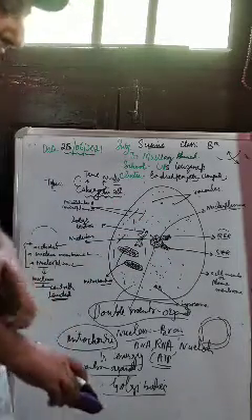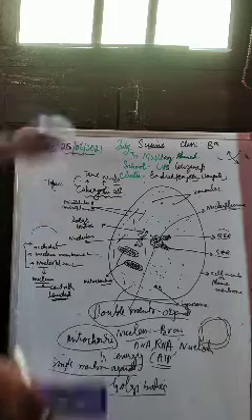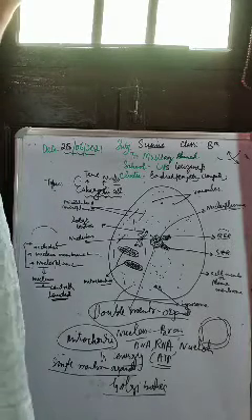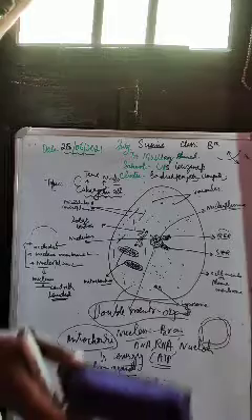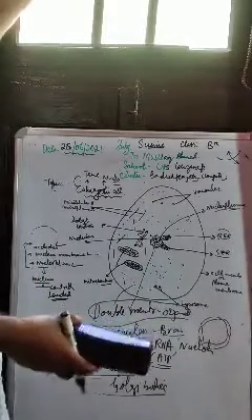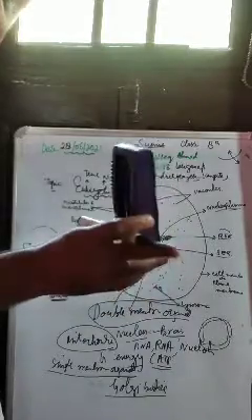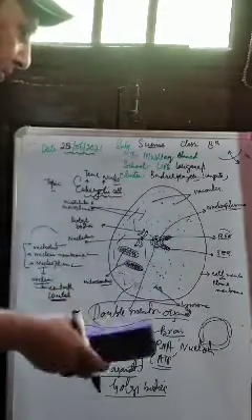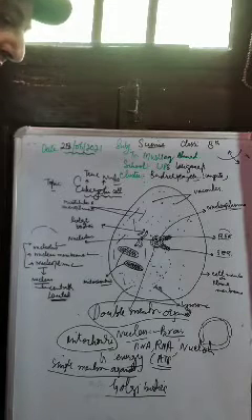And what is the function of Golgi bodies in the cell as far as the eukaryotic cell is concerned? These Golgi bodies are involved in the processing and packaging of proteins and lipids. This is the function which is carried out by the Golgi apparatus, right?